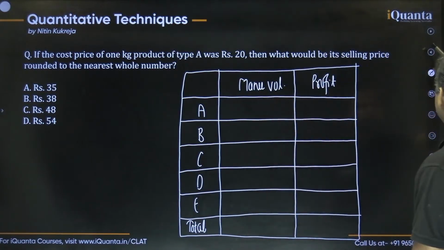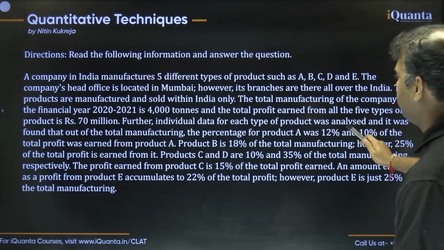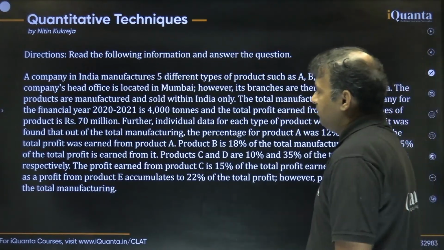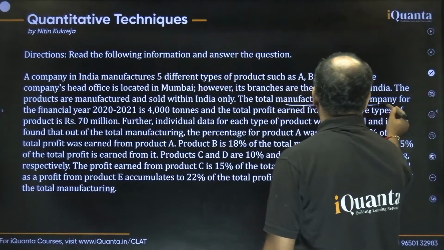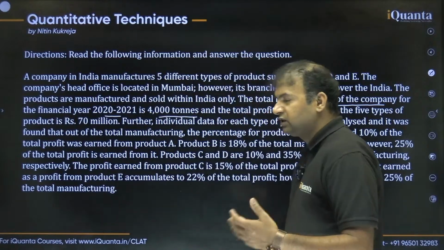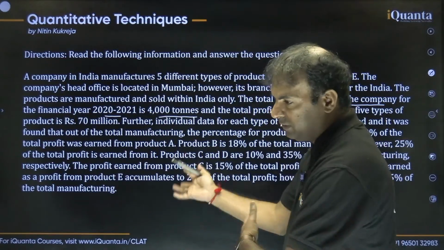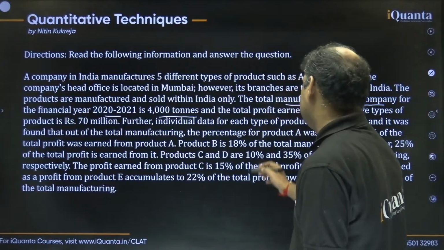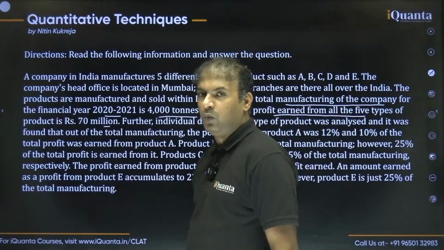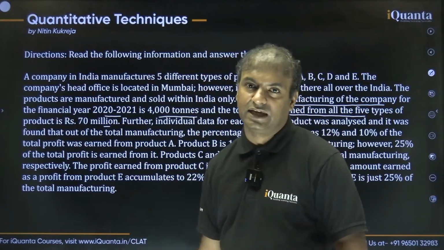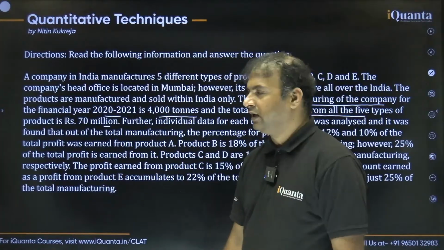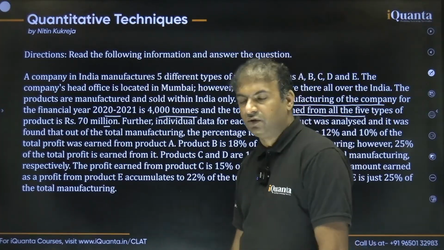Okay, so what are we given? There are 5 products A, B, C, D, E. The total manufacturing of the company for the financial year is 4,000 tons. 1 ton, you can say, is 1,000 kgs. It may be required later on, so I'm telling you already. And total profit earned from all the 5 products is rupees 70 million. 1 million is 10 lakhs. So 10 million, you can say 1 crore, and 70 million, you can say 7 crores.